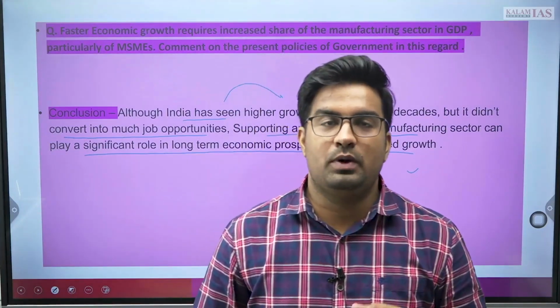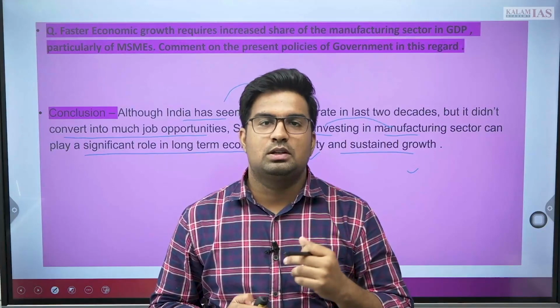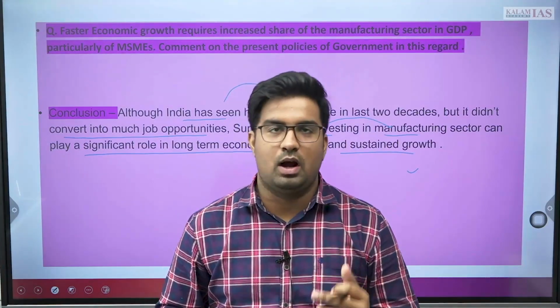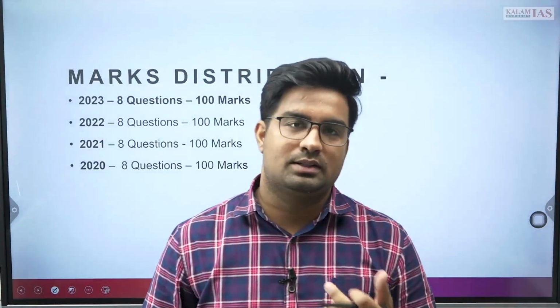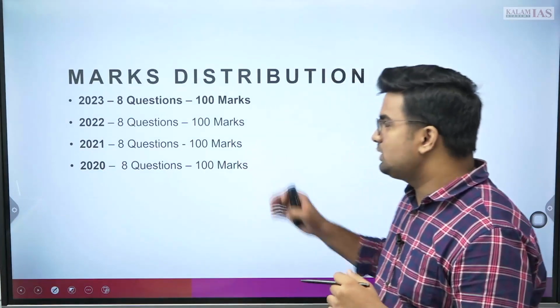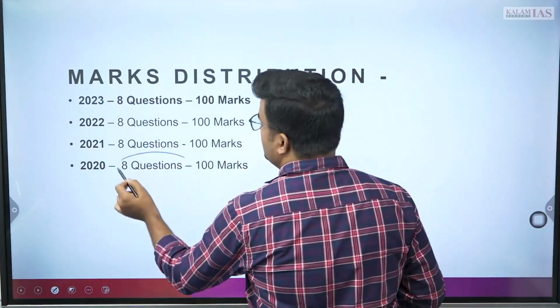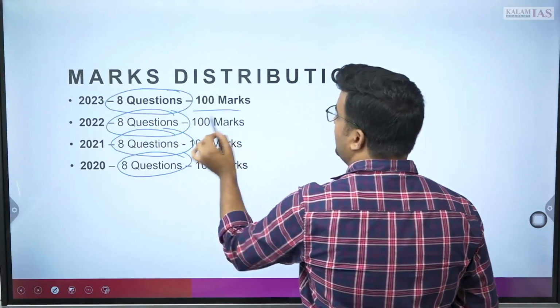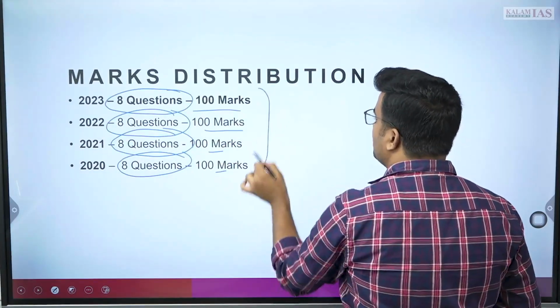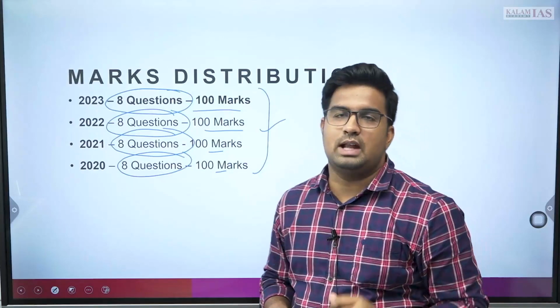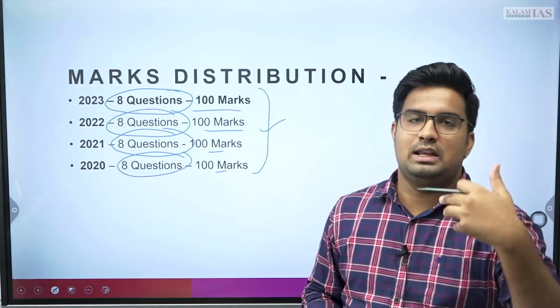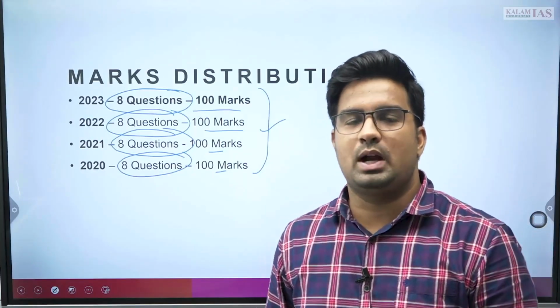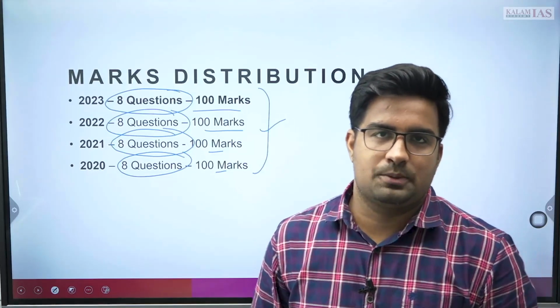Now I'll move forward to tell you a bit about the economy's trend, how many marks it is carrying, and what is the relevance of that. If you see, almost 8 questions are coming every year for the last 4 years. This was the 4th year, and 100 marks are being ensured from the economics aspect. So that makes it very important. Economics and agricultural economy are quite an important subject.